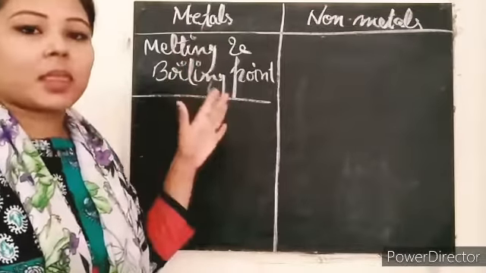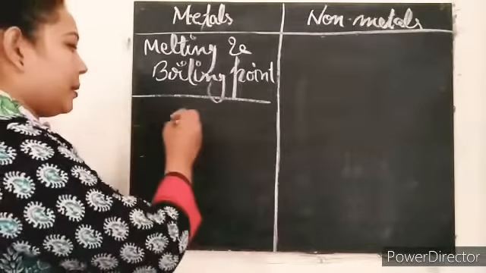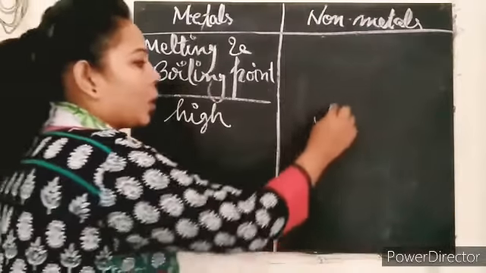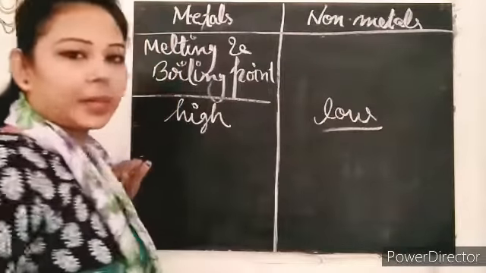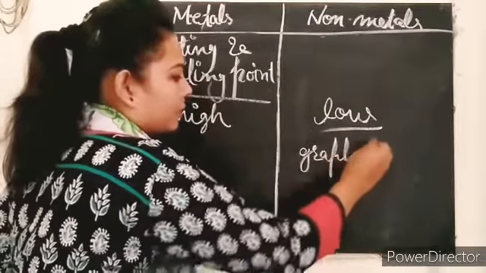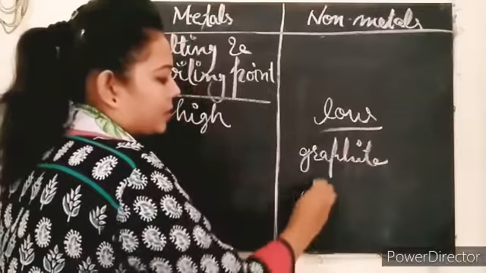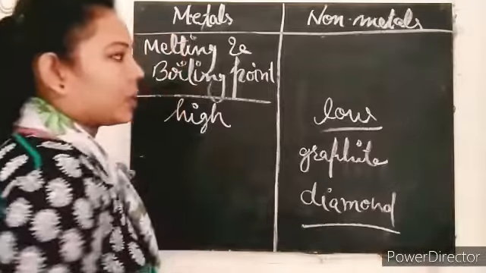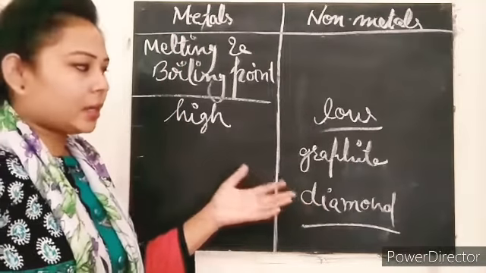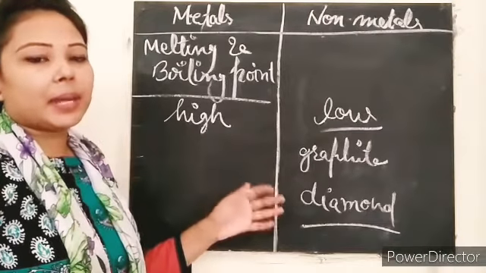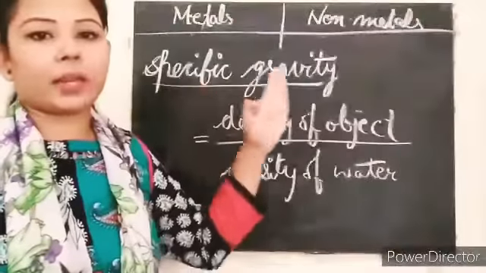Metals have high melting and boiling points, but non-metals have low boiling and melting points except graphite and diamond. So exceptions are there, graphite and diamond. These are the two non-metals that have high melting and boiling points. Clear? Now we have specific gravity.